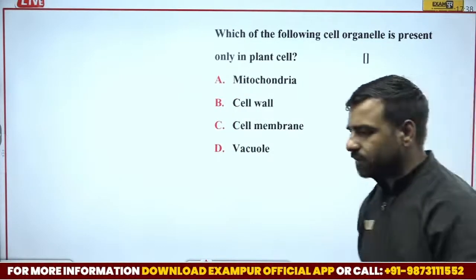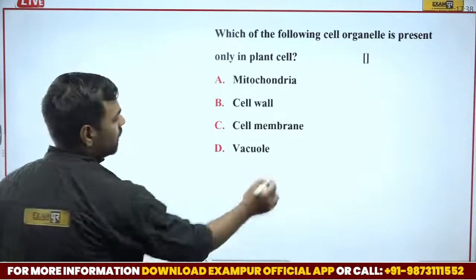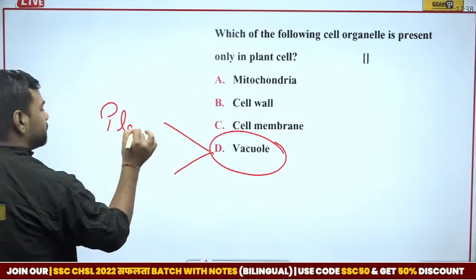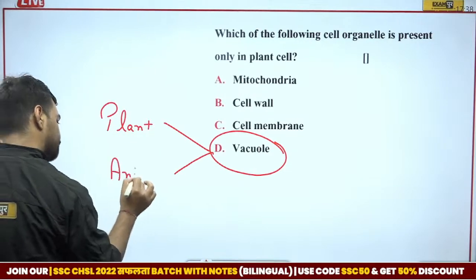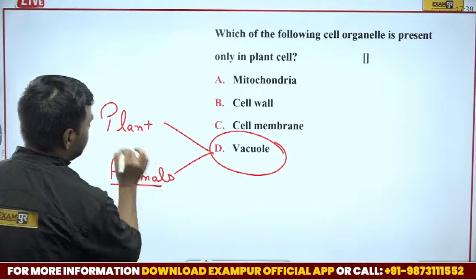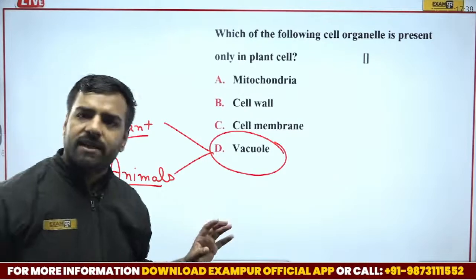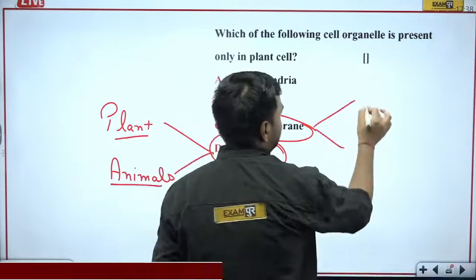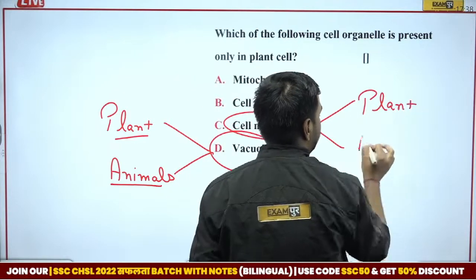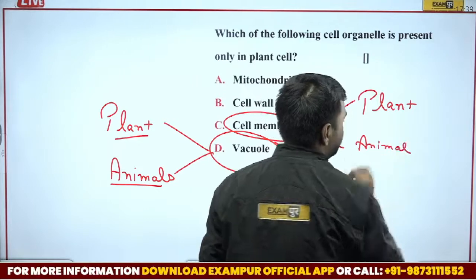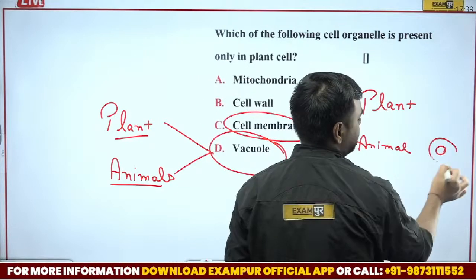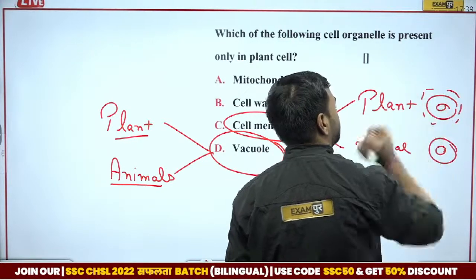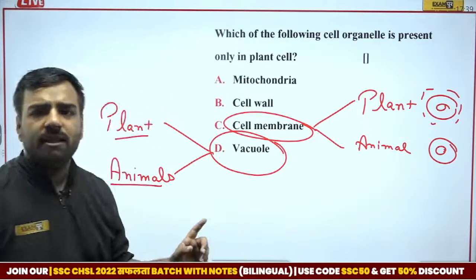Vikram, remember, I have just told you, if I talk about this vacuole, it is present in both plant also, animals also. The only difference can be the size varies. Its size varies, right? Now, if I talk about cell membrane, it is again present in both plant also and animal also. But what is the difference? Whenever we talk about the cell, for example, this is the cell for the animal. In the plant cell, apart from this layer, one more layer will be there. That is cell wall, which is not there in the animals.